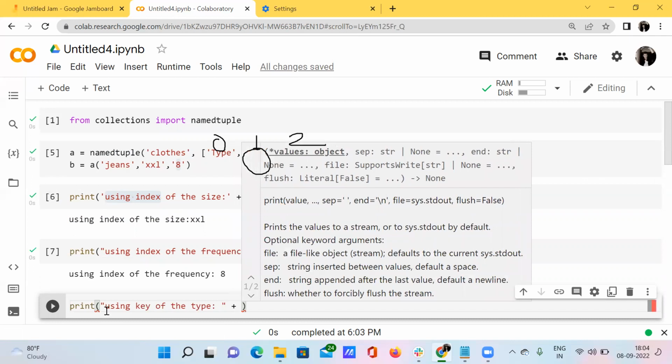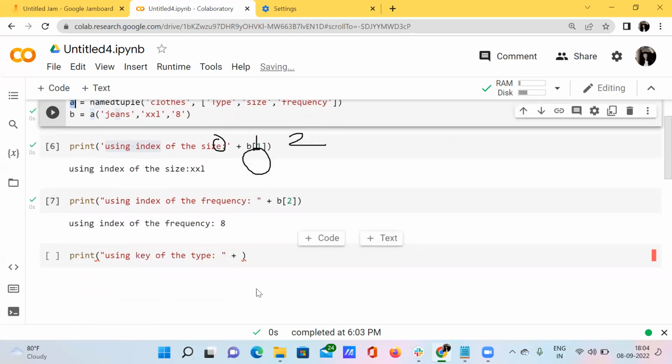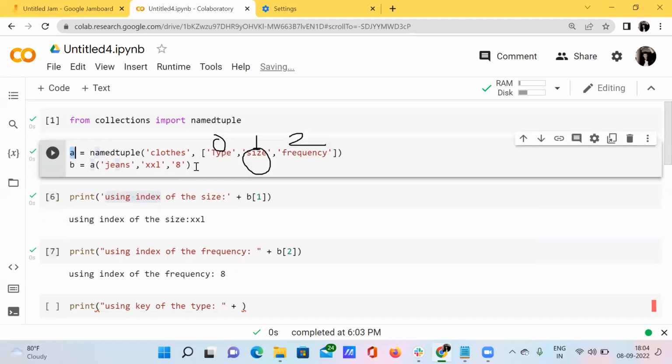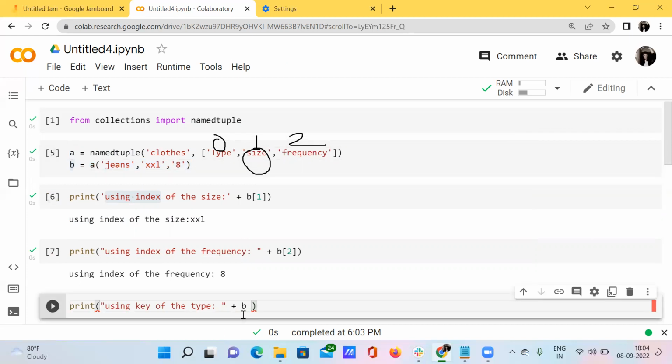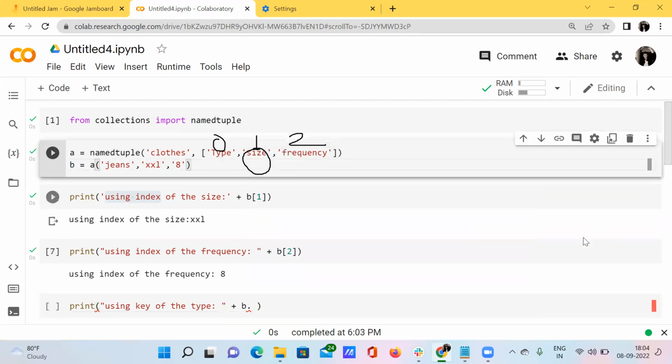Sorry, we have already stored the information inside this particular variable b, right? So I want to give this variable as b, and b dot I want to mention the name of the key. So what is the name of the key here? See here, I'm just erasing all these things.